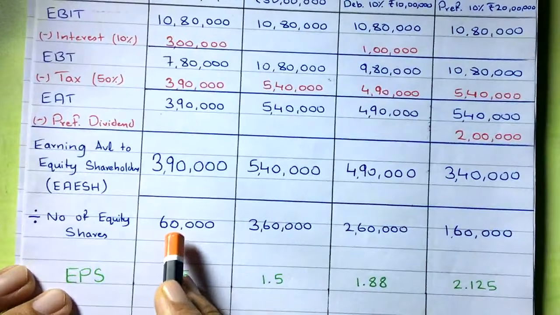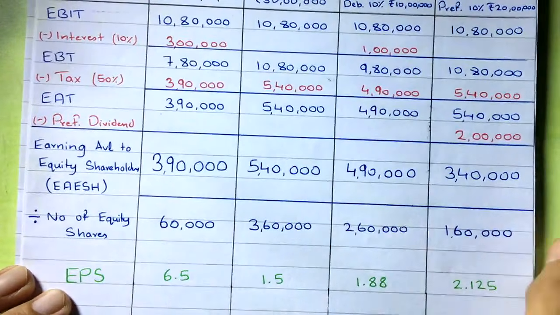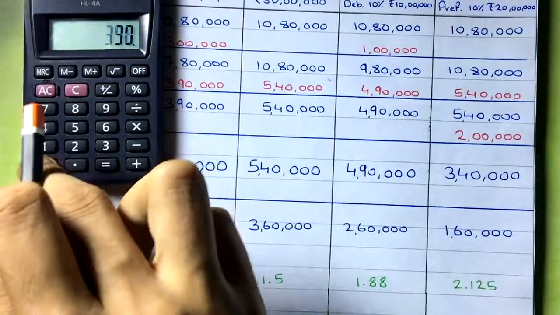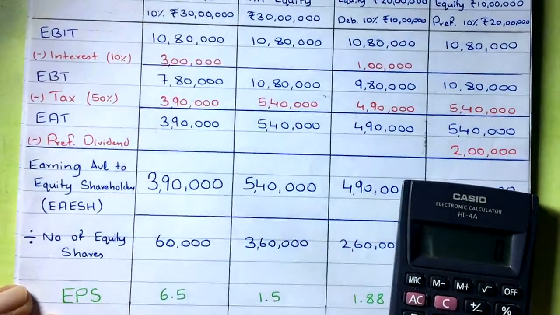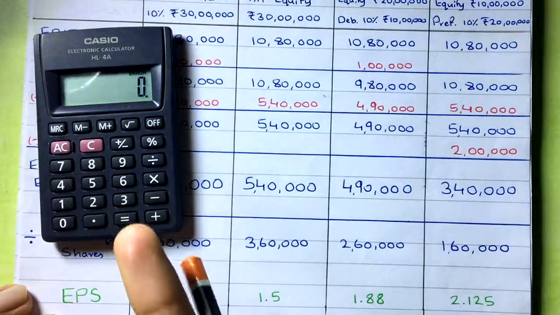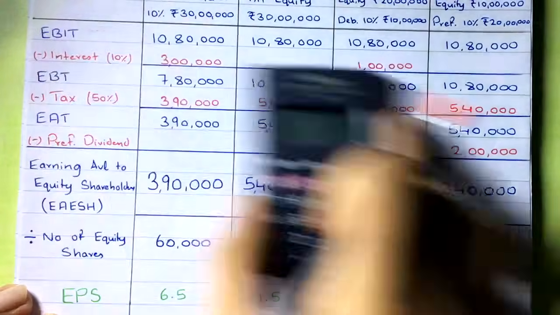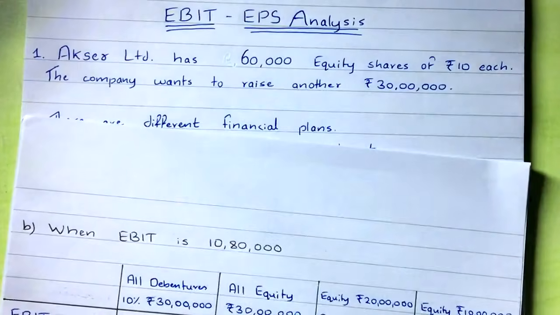So here, what most of the students do, they will take 0, like see, they will do like this, 3,90,000 divided by 0, because no equity shares are issued over here. They will think like that, all are debentures only, and they will just divide and they will get what? 0. That's wrong, man. That's completely wrong. So what you have to do, you have to consider the already issued shares. Fine. So this is what you have to do.